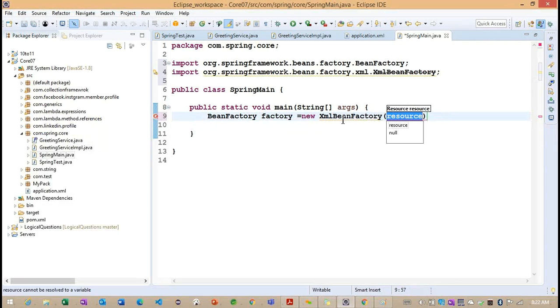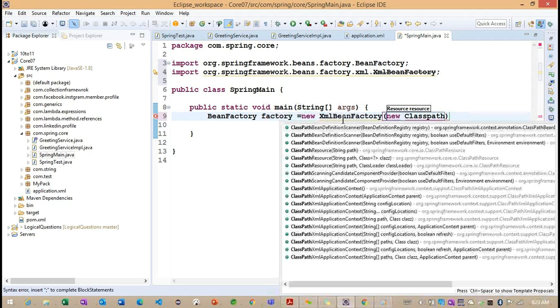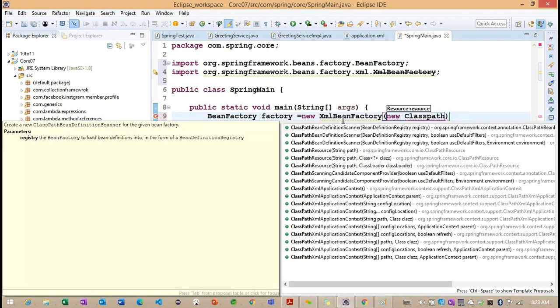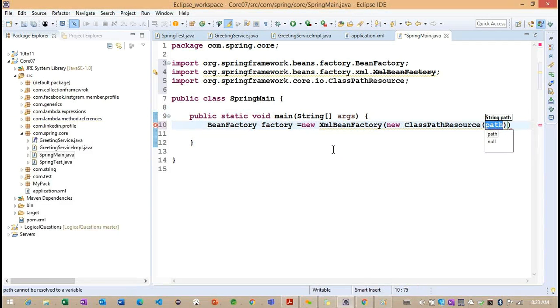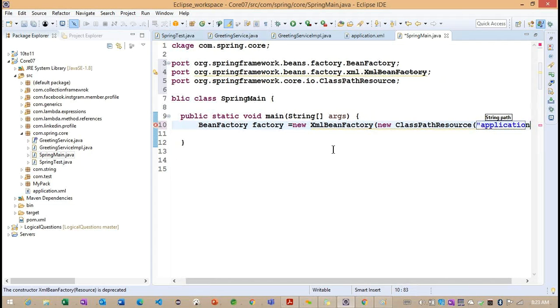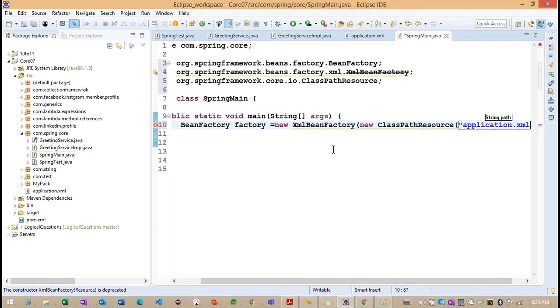Now observe, Resource is again an interface. We need to work on the implementation class here. The implementation class I'm using here is new ClassPathResource. Here we need to provide the path. So what is the path we need to provide here? The path is application.xml.